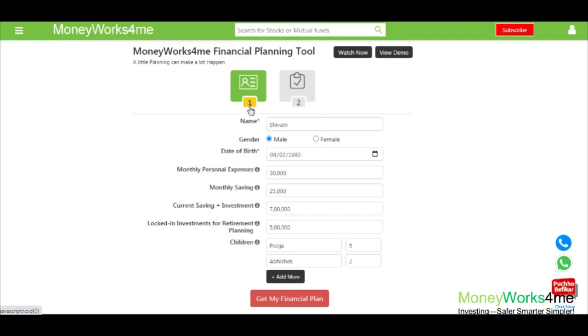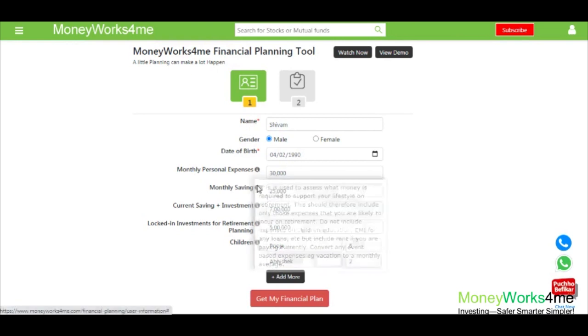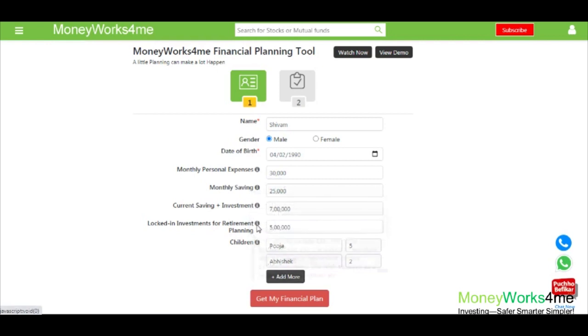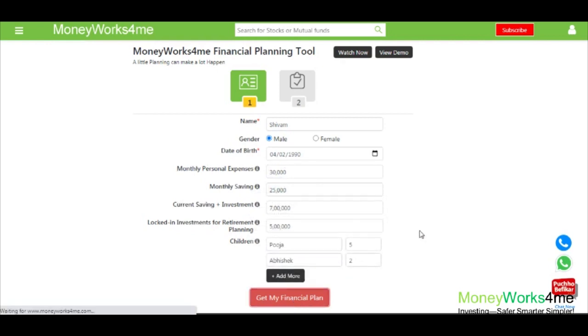On the first page of Money Works For Me financial planning tool, you will fill in your basic information like your date of birth, your children's name, their age. Please read the tool tips carefully to understand what you need to consider before filling each item, and then save to go to the next step.